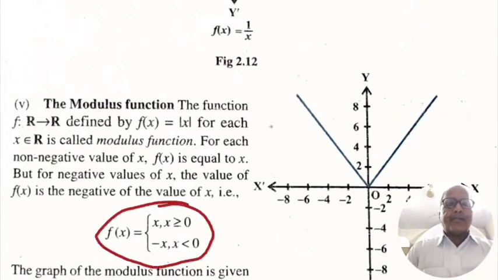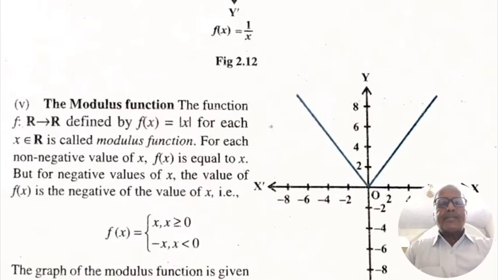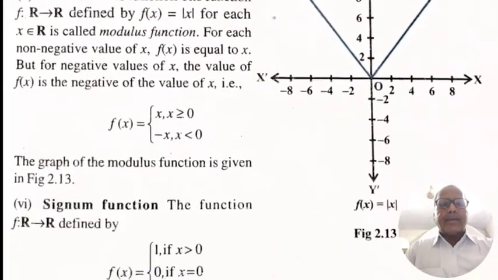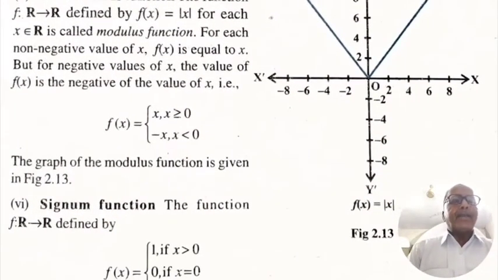The graph of the modulus function is given in figure 2.3, which is a straight line passing through the origin, that is f(x) = x and f(x) = -x.